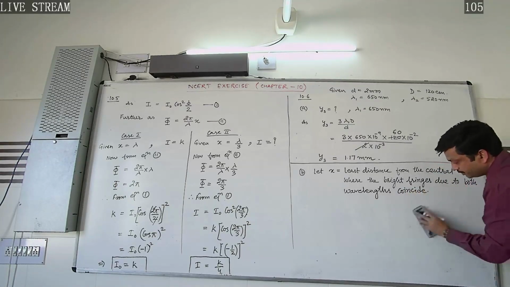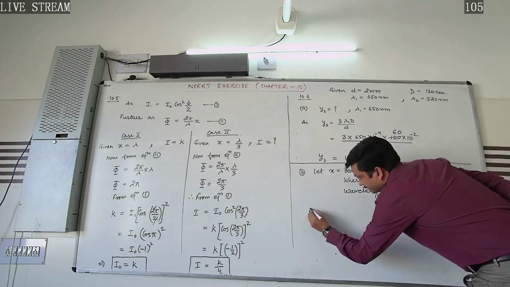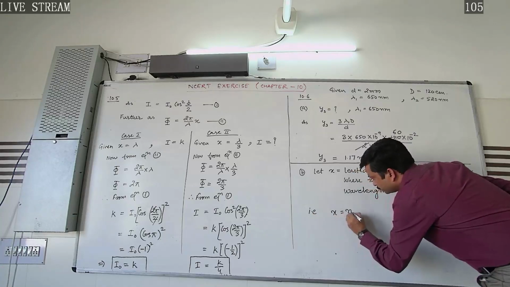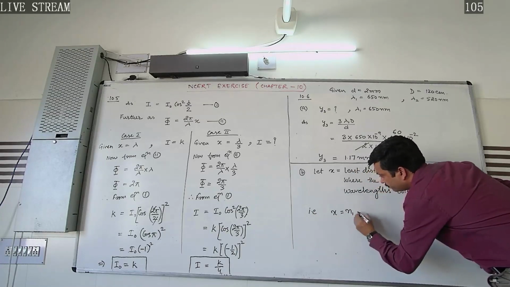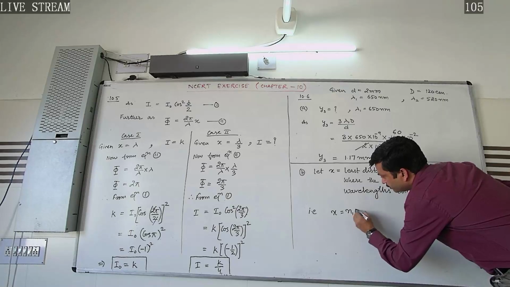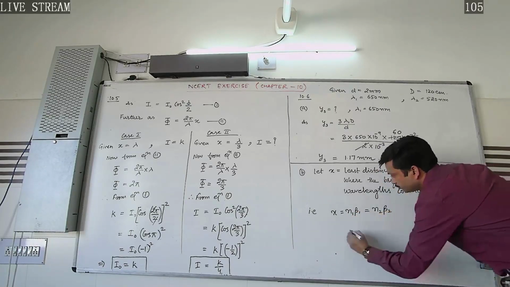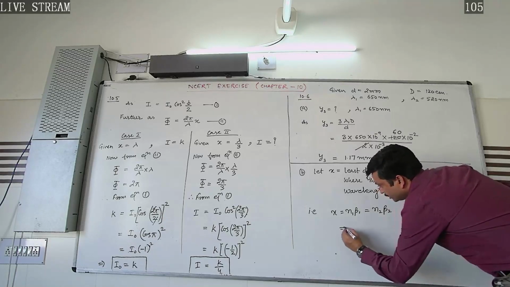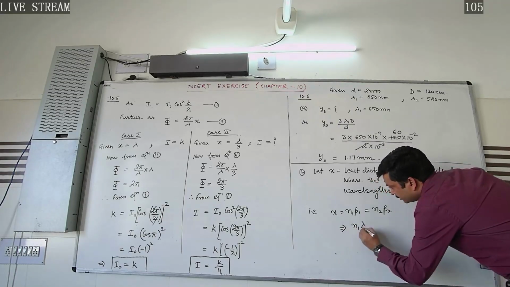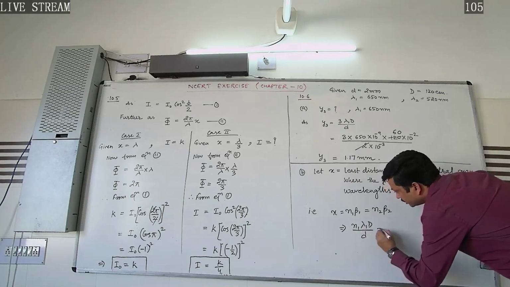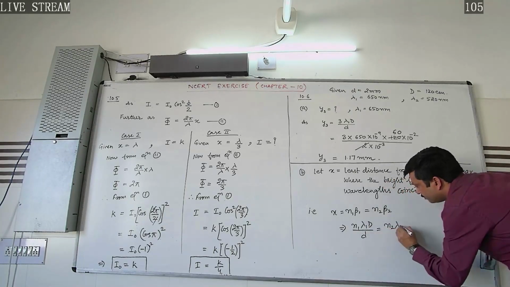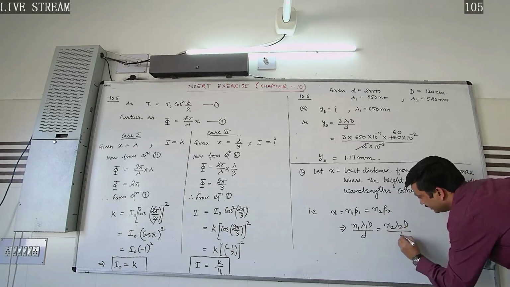So in this case we can write x equals n1 beta 1, and it must equal n2 beta 2. Putting the values, n1 beta 1, that is n1 lambda 1 D by d, must be equal to n2 lambda 2 D by d.